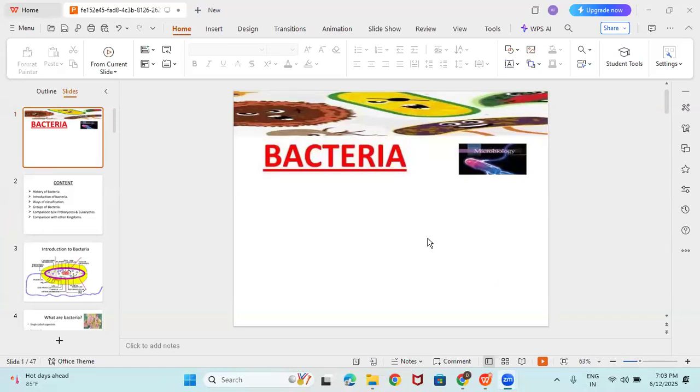Today onwards, we will discuss microbiology. That is bacteria, virus, and mycoplasma, and in this actinomycetes; all these things come under microbiology. In the last classes, we discussed algae, and now in today's class we will discuss bacteria. I think you have studied it in the lower classes also. Yes or no?